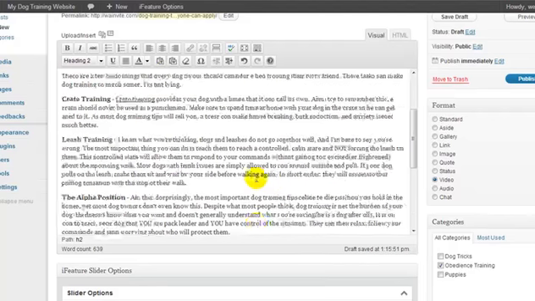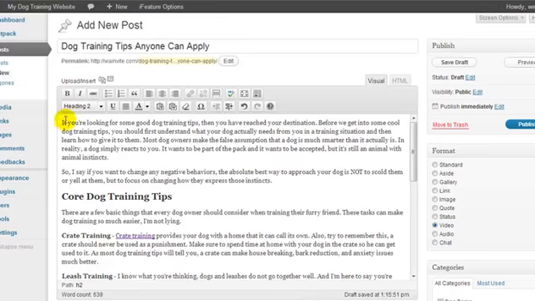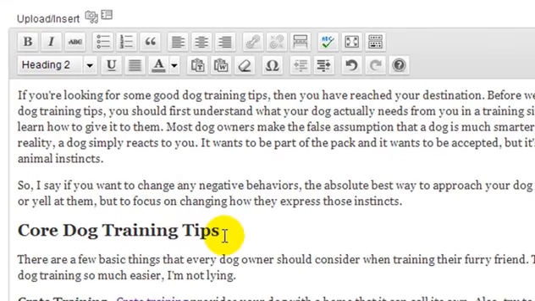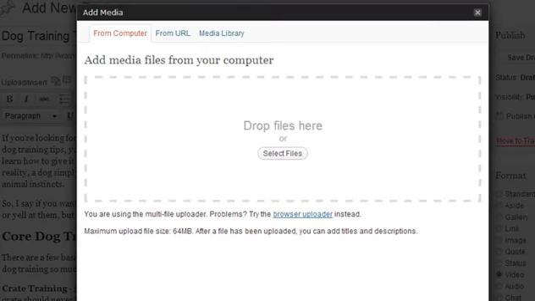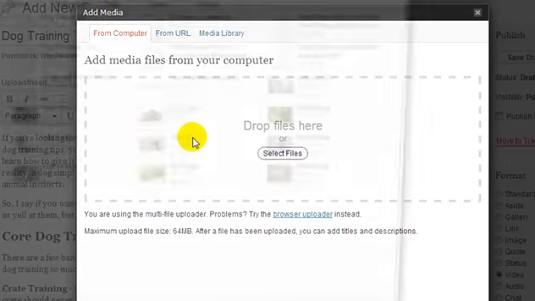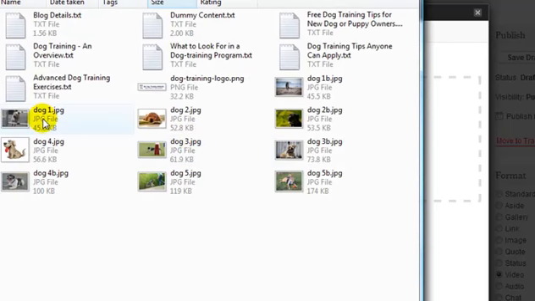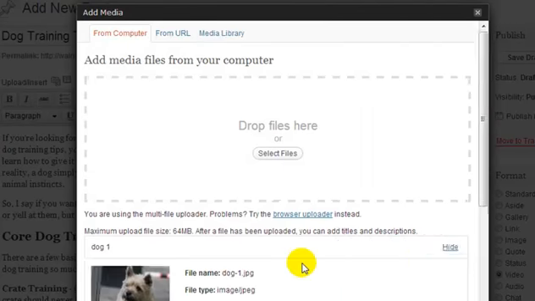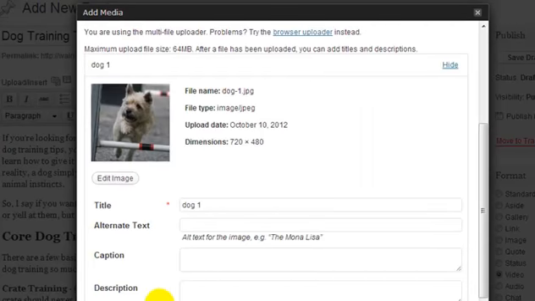So before clicking publish, I'm going to insert an image. Now currently my cursor is flashing here, but I want to insert my image at the beginning of my post. I'm going to click there. Now I'm going to click on Add Media. I can drag my image over here, or I can click Select File. And now I'm going to click on Dog1 and press Open. And our image has been uploaded.